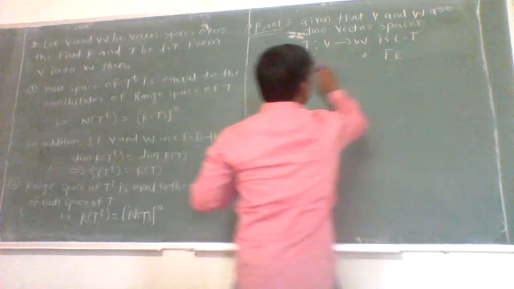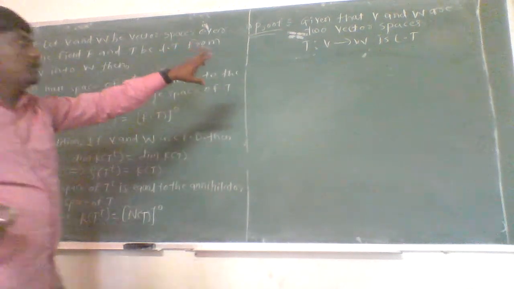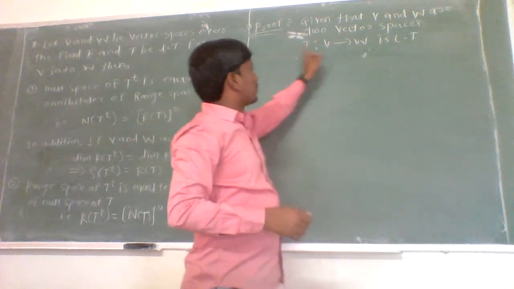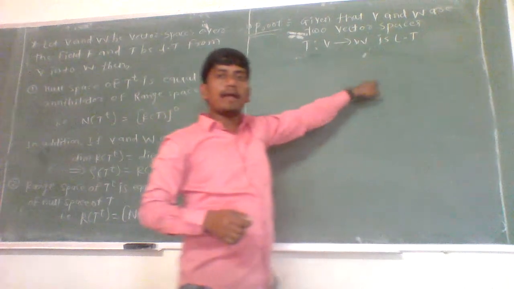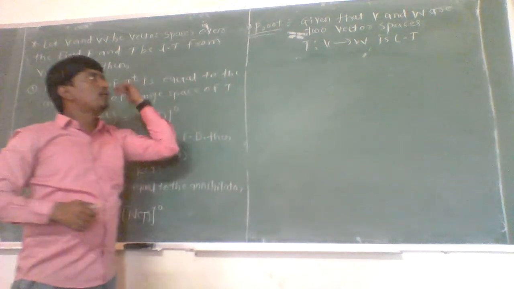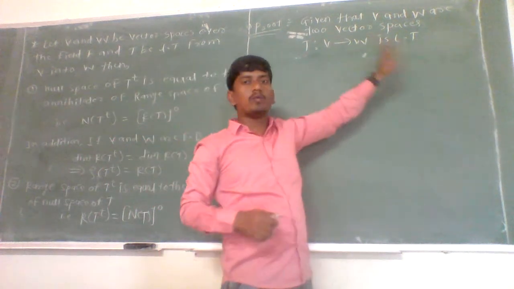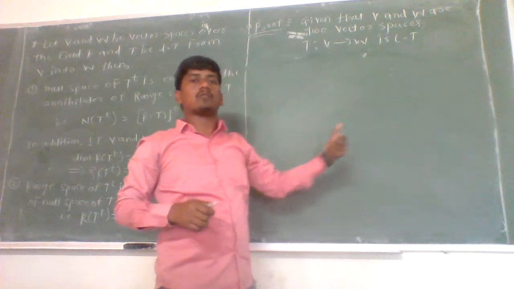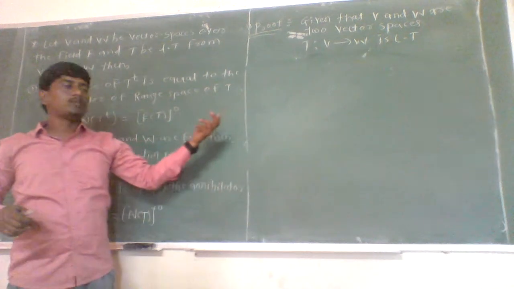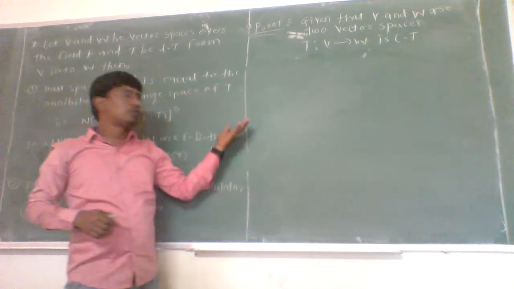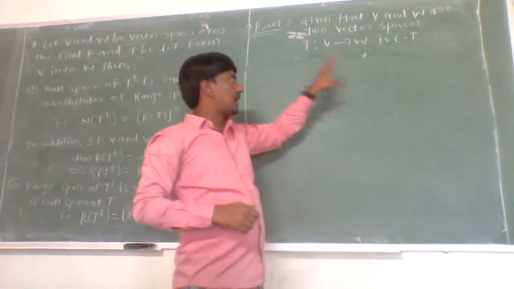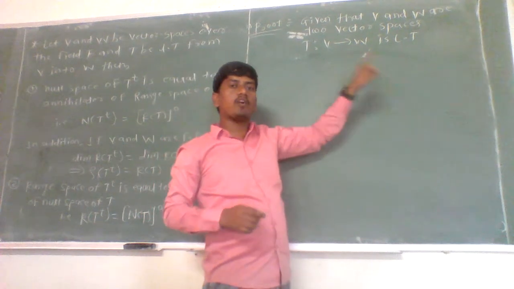As given that V and W are any two vector spaces and T is a linear transformation from V to W. By the previous theorem, if V and W are two vector spaces and T is any linear transformation from V to W, then there exists a unique linear transformation T^t from W star into V star such that T^t of g of alpha is equal to g composite T of alpha.